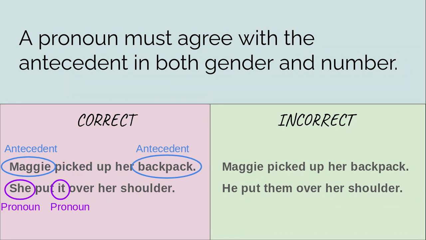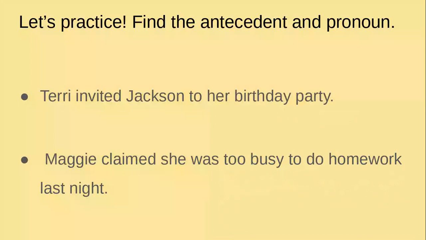But if you go over to the one on the right, the one that's in the incorrect box, I've got he and them. So Maggie, I know, was a girl. So I can't say he. That's not referring to it in the right gender. Now, he put them. Them means more than one. Maggie put multiple backpacks over her shoulder? No, that's not what the sentence says. So that's what it means when the pronoun must agree with the antecedent in both gender and number. If you're talking about multiple backpacks, then them would work. But since we're only talking about one backpack, her backpack, we have to use it because that is a singular one.